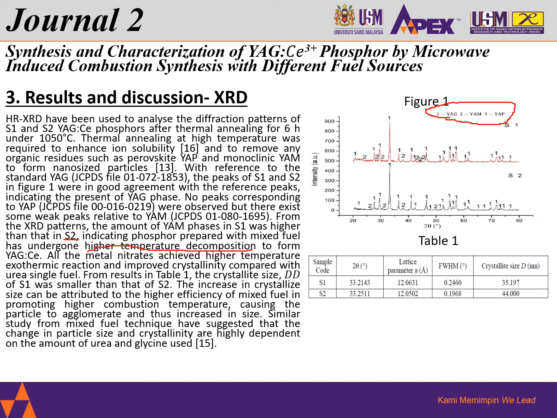We also see that S2 has more agglomeration and increased size, and this tells us that the mixed fuel technique suggests that the change in particle size and crystallinity depends upon the amount of urea and glycine used, as in S2.